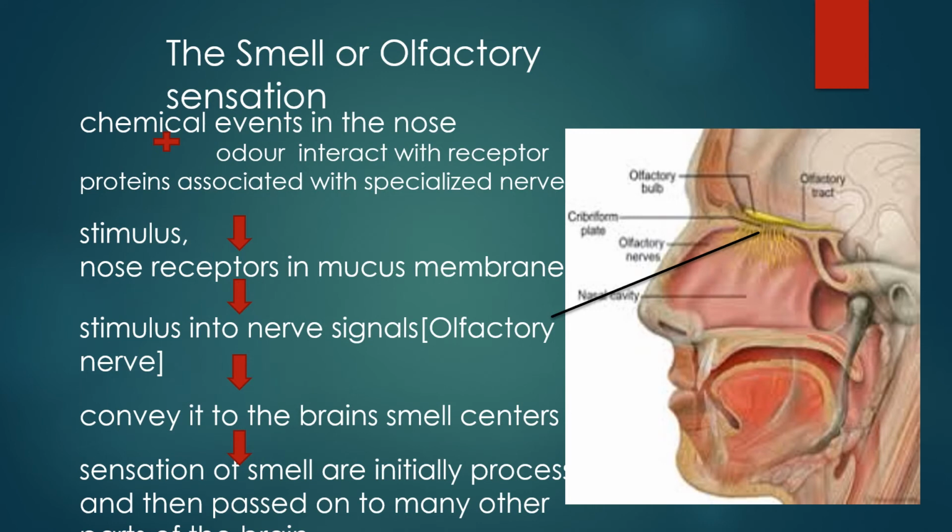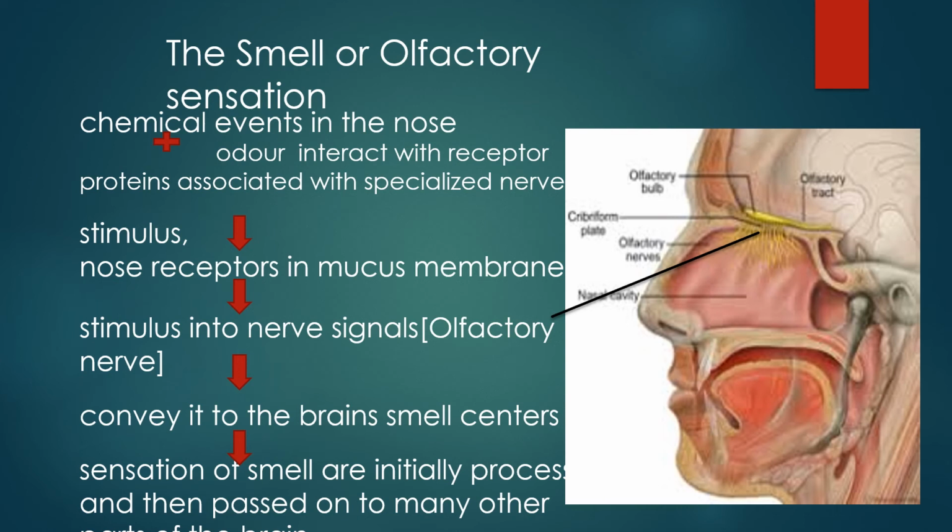Let us know how we get smell sensation. Look at the flow diagram, children. First, odor chemicals interact with receptor proteins associated with specialized nerve cells. These nerve cells come in direct contact with the outside environment. Next, we know olfactory receptors are present in the mucous membrane.